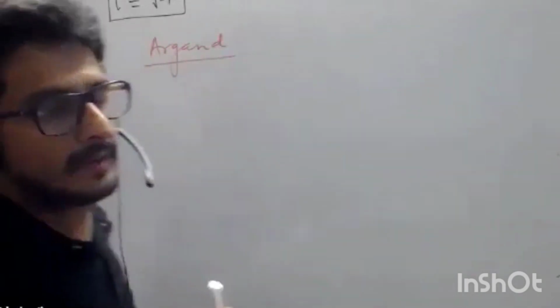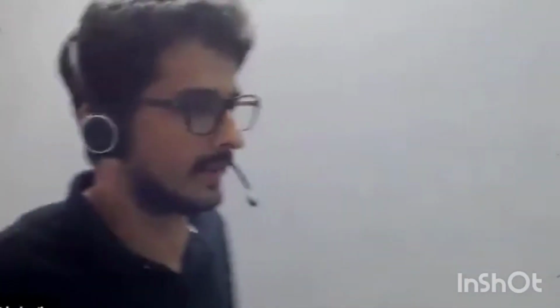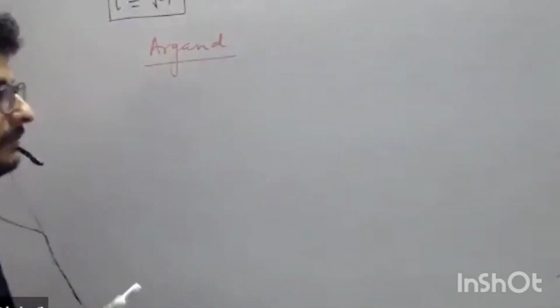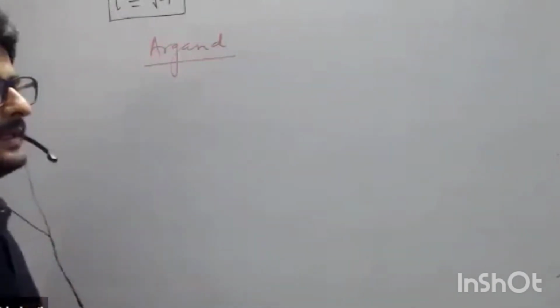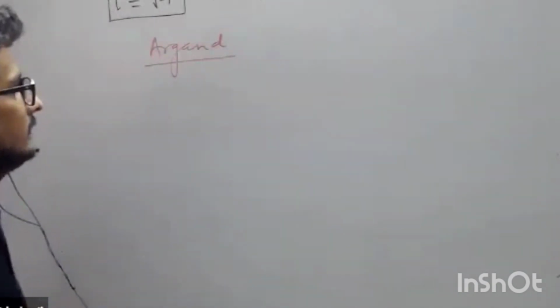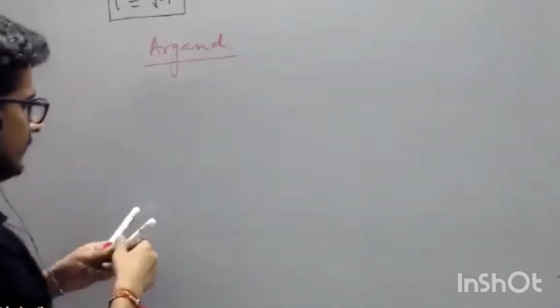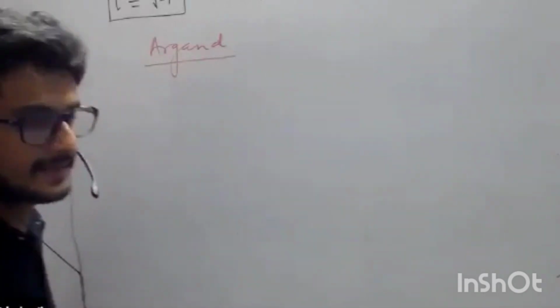मैं एरगेंट के कंट्रीब्यूशन को बहुत बहुत बहुत ज्यादा इंपॉर्टेंट मानता हूं. आई विल एक्सप्लेन यू व्हाई. बिकॉज the concept given by Argand was that the real number and imaginary number, they are like basis. And you know what is the meaning of basis? जैसे वेक्टर्स होते हैं आई जे, आई कैप, जे कैप. So the role of I cap cannot be done by J cap. The role of J cap cannot be done by I cap.